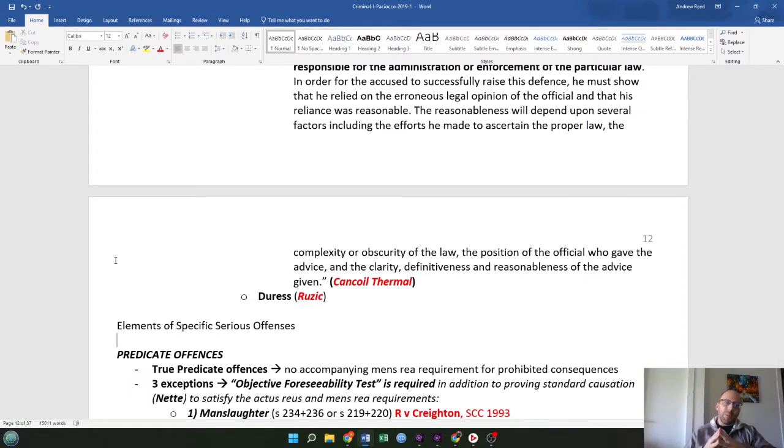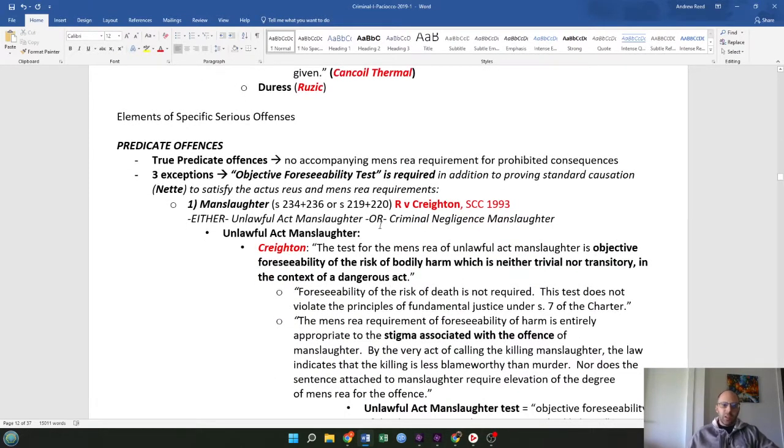We're going to talk about Canadian criminal law, specifically elements of specific serious offenses. So let's go ahead and get started. We're going to talk about predicate offenses first. A true predicate offense has no accompanying mens rea requirement for prohibited consequences. There are three exceptions to this. The objective foreseeability test is required in addition to proving standard causation, which is the NETA test, to satisfy the actus reus and mens rea requirements.